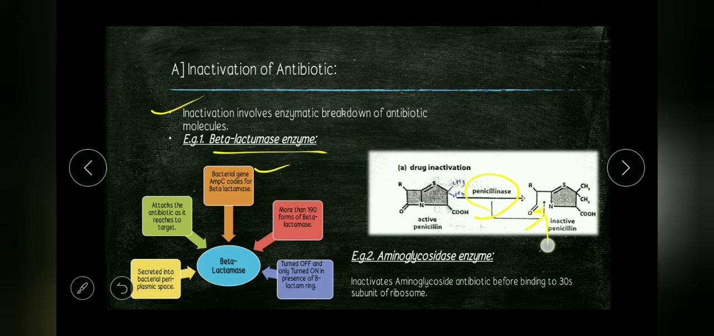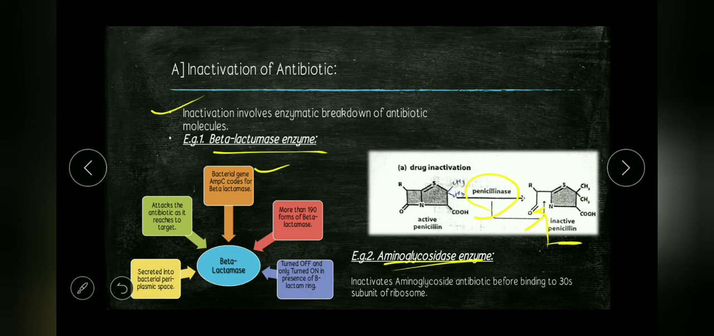Here you can see that it breaks the beta-lactam ring of the antibiotic. It results in the inactivation of penicillin, inactivation of the drug. So this is the very first mechanism of antibiotic resistance which bacteria use against antibiotics. So let's see the second example, which is